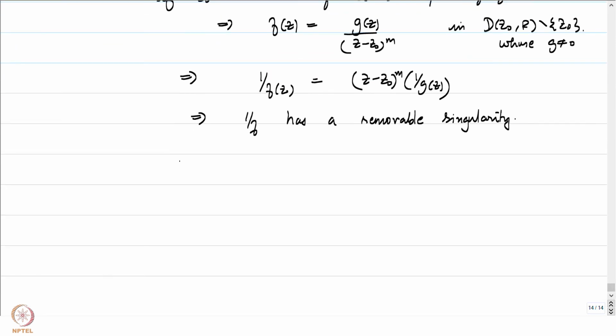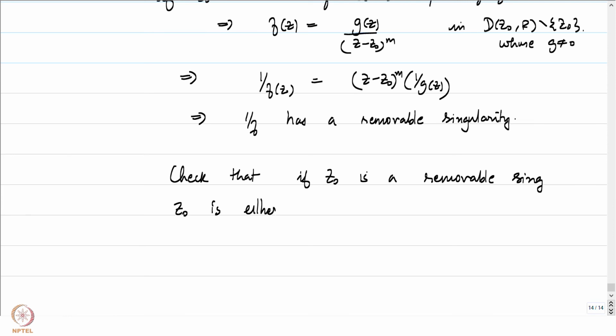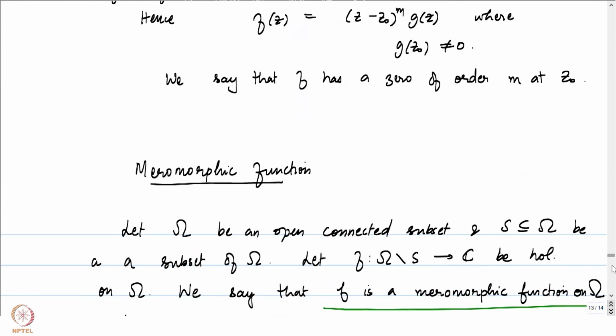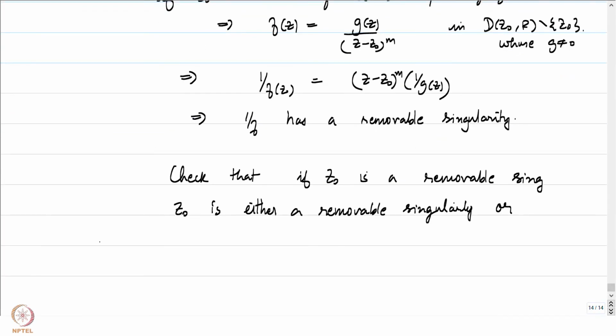What about if f has a removable singularity? I'll leave that as an exercise. Check that if Z0 is a removable singularity, then it is either a removable singularity of 1 by f in the case when f of Z0 is not equal to 0 after extending it to Z0, or a pole of 1 by f.